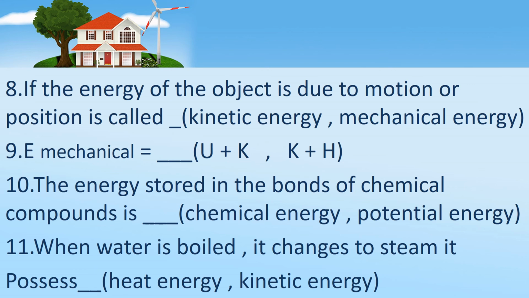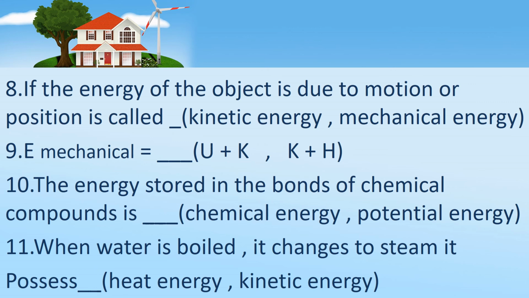Children, and then the food we are eating is also the fuel for us to work. So that is also an example of chemical energy. Children, what are the examples of chemical energy? Food and the fossil fuels. And also the energy stored in matter, the energy stored in the bonds of chemical compounds is called chemical energy.